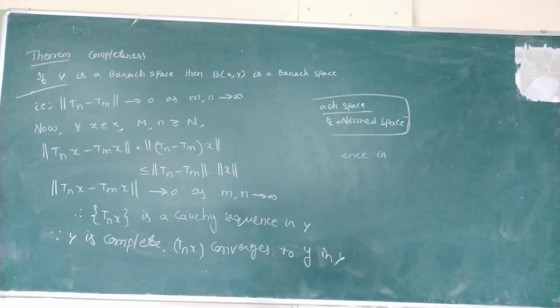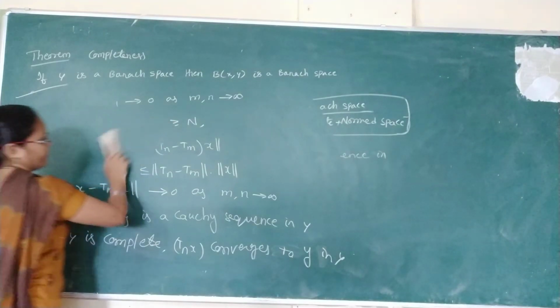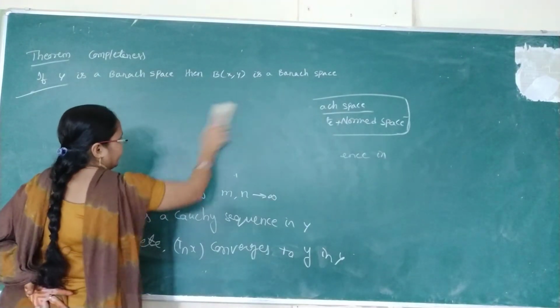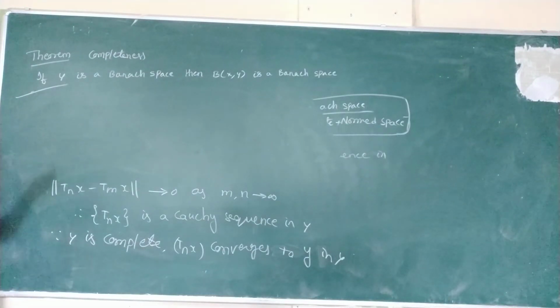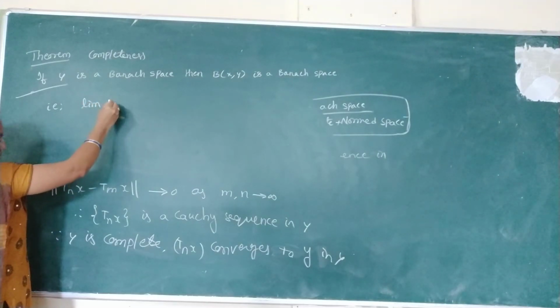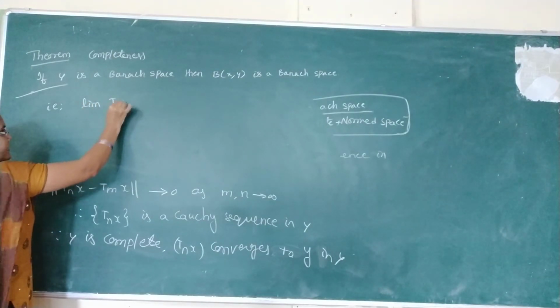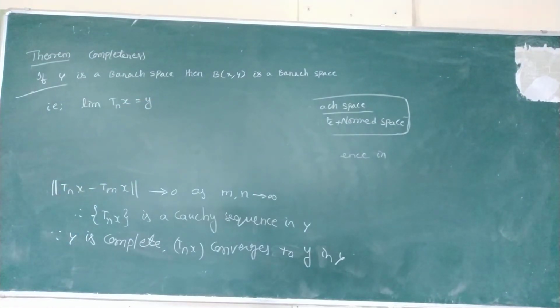Okay. Now it can be written in symbolic form: limit Tnx is equal to small y. This is the symbolic representation of convergence.